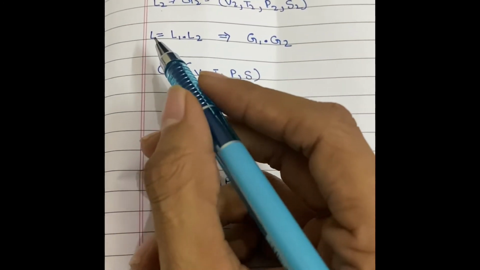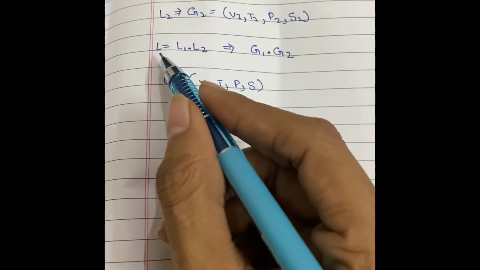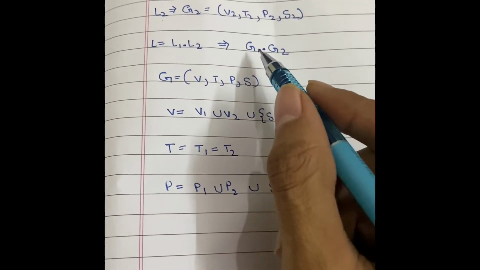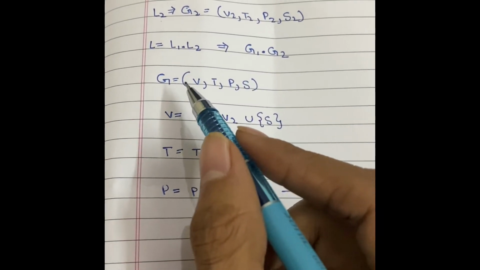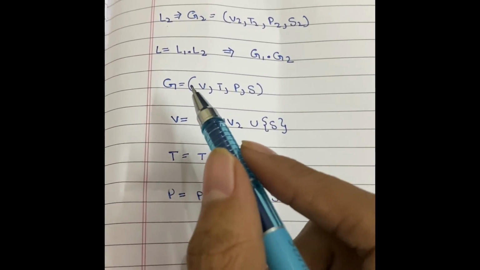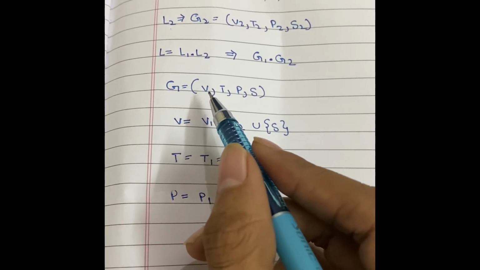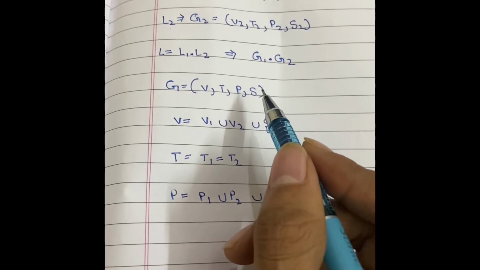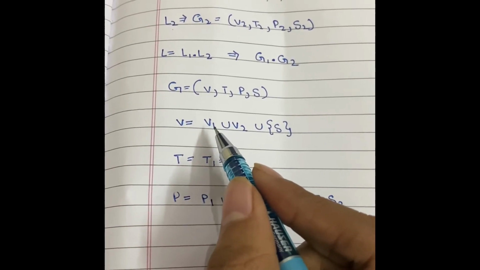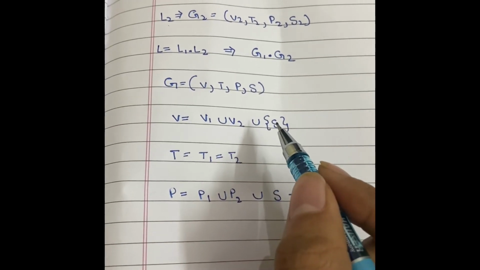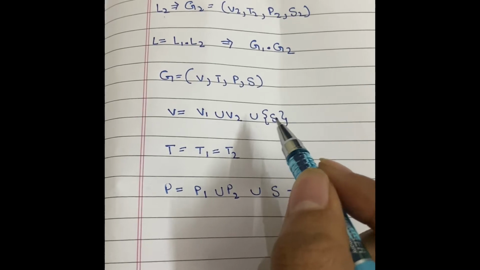So by concatenation of L1 and L2, we'll get a new language L, which is generated by the grammar G built from G1 and G2. The grammar G has variables V, T, P and S. V is represented by the union of V1, V2 and S, which is another non-terminal variable.